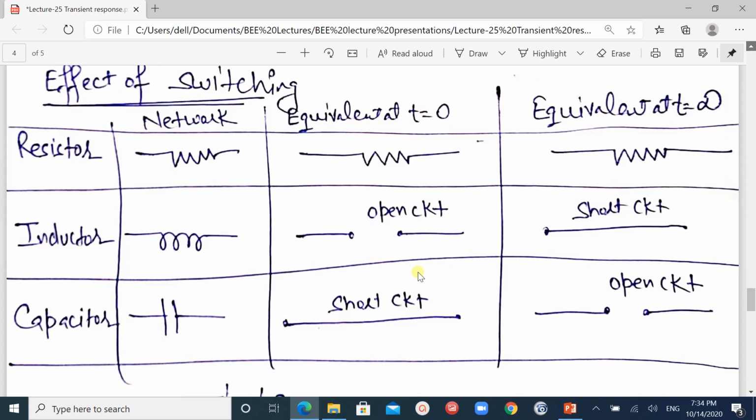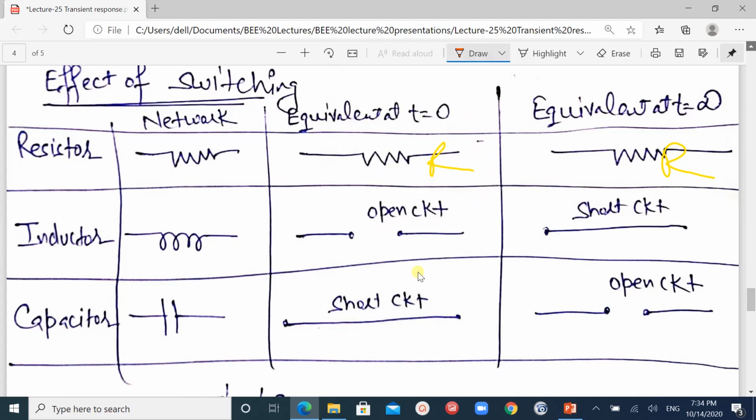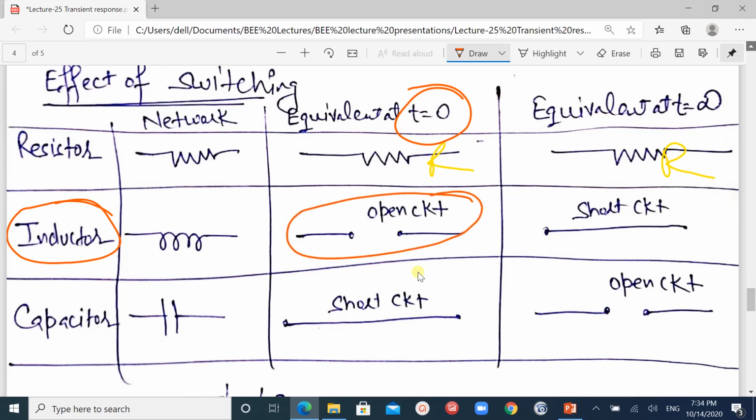For the resistor, when t is equal to 0, it is considered as a component of the circuit, R, and when t is equal to infinity, it is also considered as R. But in the case of an inductor, at the initial condition t equals 0 it is considered an open circuit, and when t equals infinity it is considered a short circuit.